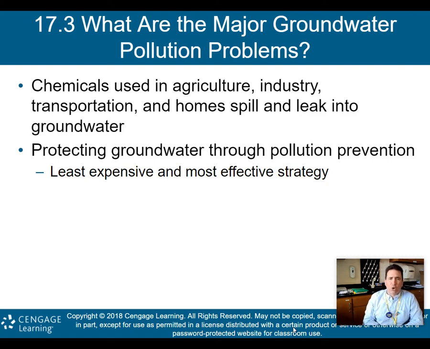So again, what are we talking about with groundwater? Obviously, we're talking about water that is located under the ground, okay? Potentially in those aquifers that we spoke about in a previous unit, which are basically big reservoirs of water under the ground that people use for drinking and for agriculture and things like that. So, what are we talking about here? We're talking about the major groundwater pollution problems. And again, chemicals in agriculture, industry, transportation, and homes spill and leak into the groundwater.